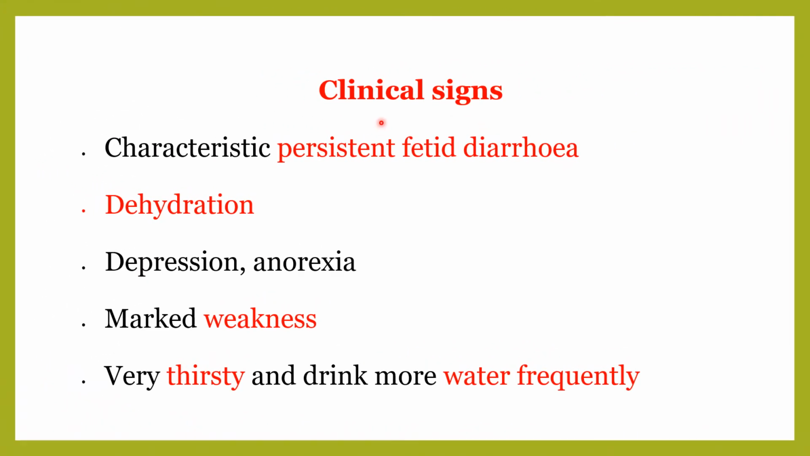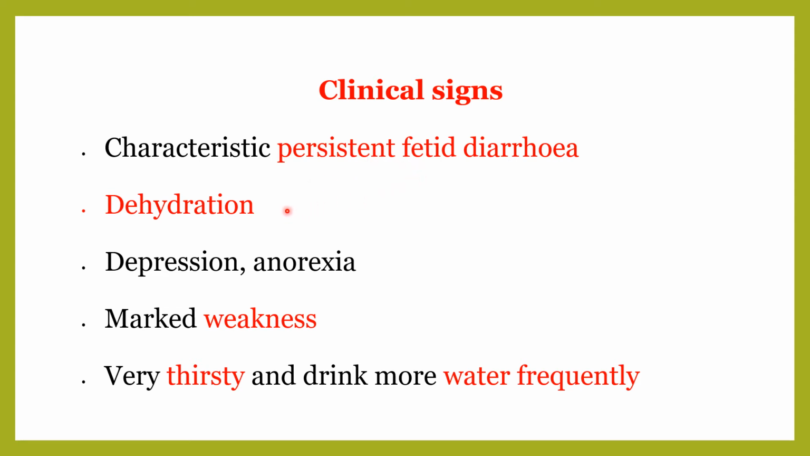We have understood the pathogenesis. To understand the clinical signs is easy. There is characteristic persistent fetid diarrhea. That is because immature flukes produce enteritis. So there is persistent diarrhea for a long time, and the feces smell badly, with a fetid odor, and there is constant diarrhea. If the immature flukes are more, there is severe diarrhea. If they are fewer, diarrhea is comparatively less.